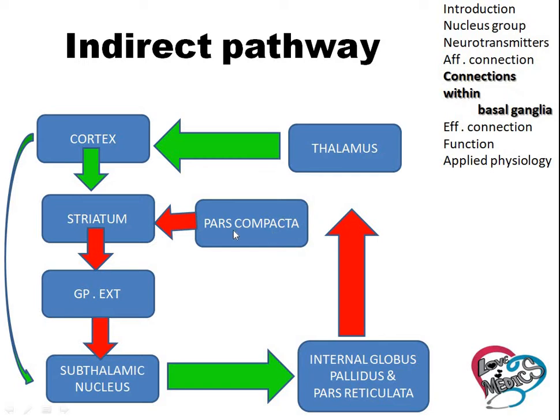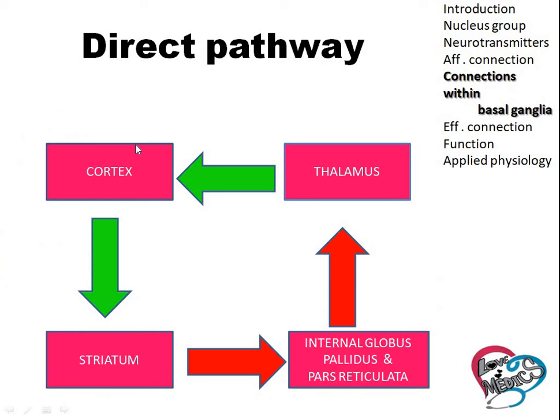Pars compacta sends the inhibitory effect to the striatum by dopamine. If the striatum is stimulated, it sends the more inhibitory effect. If the striatum is inhibited, then what happens? The inhibitory effects are stopped by the pars compacta. Indirect pathway is also called the inhibitory pathway, and the direct pathway is also called the excitatory pathway.